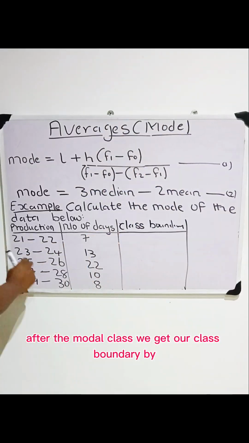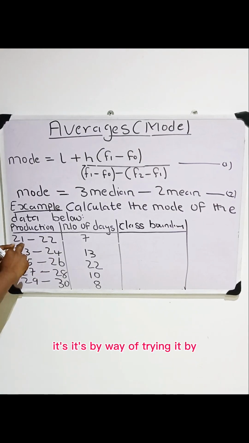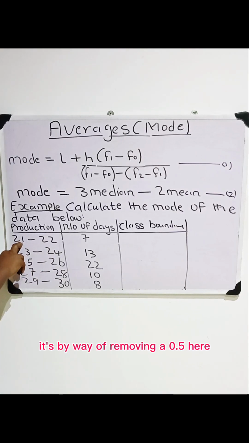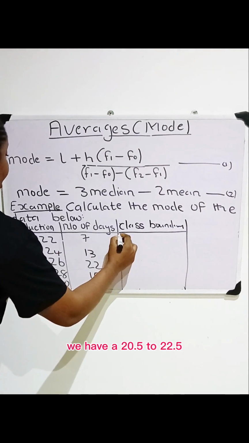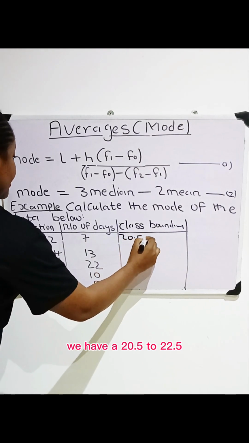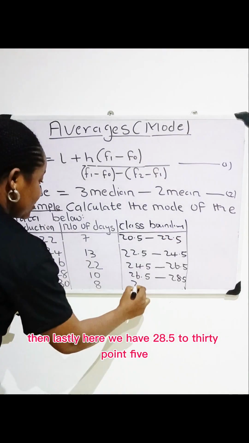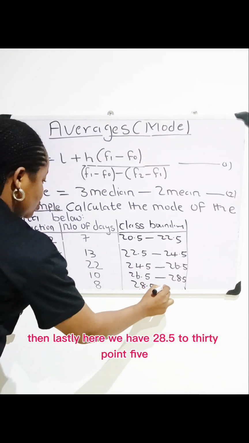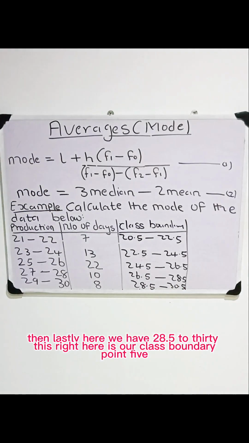We get our class boundary from a class interval by removing 0.5 from the lower limit and adding 0.5 to the upper limit. So over here, when we remove 0.5, we have 20.5 to 22.5. Then lastly here we have 28.5 to 30.5. So this right here is our class boundary.